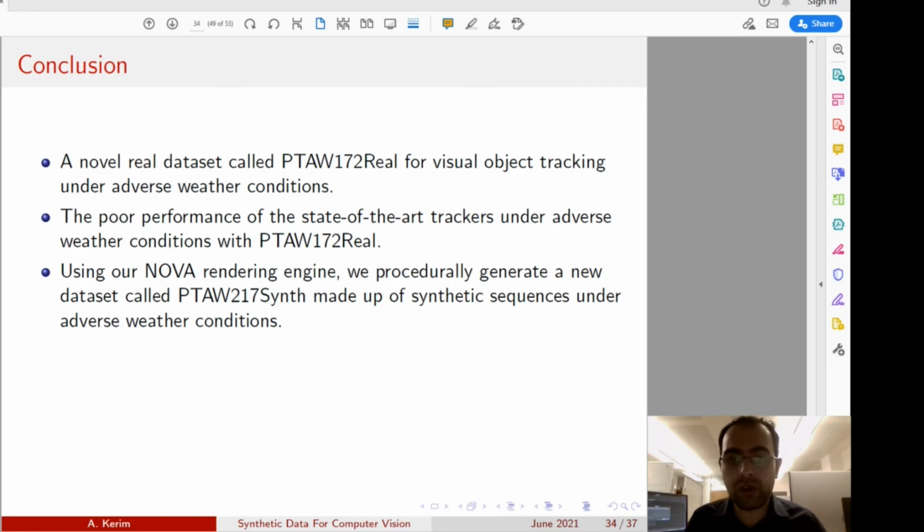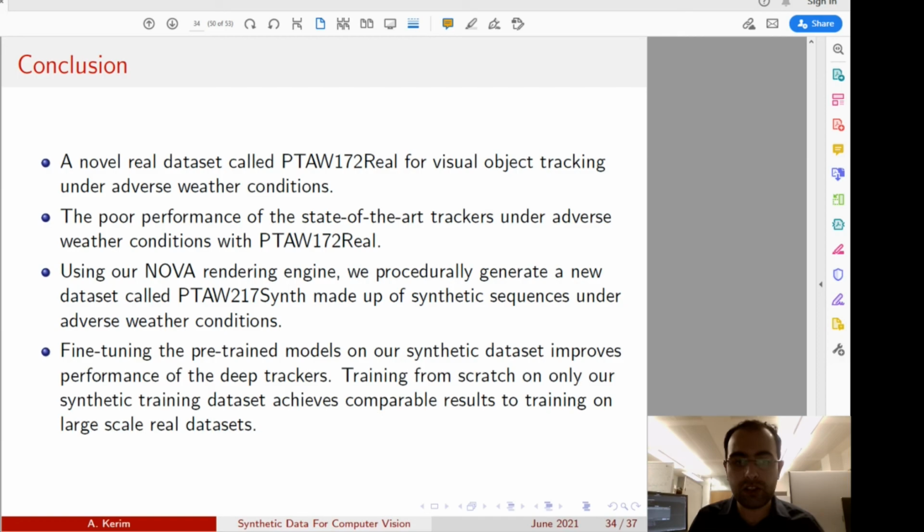And using our Nova rendering engine, we generated a novel synthetic dataset called PTAU217 Synth, made up of synthetic sequences under adverse weather condition. Now, using our synthetic data for training, we were able to show that we can boost the trackers' performance under these